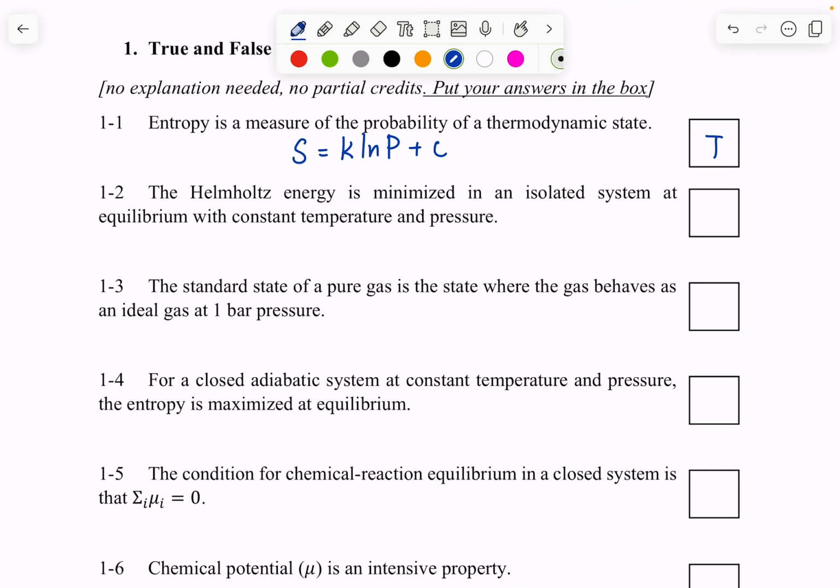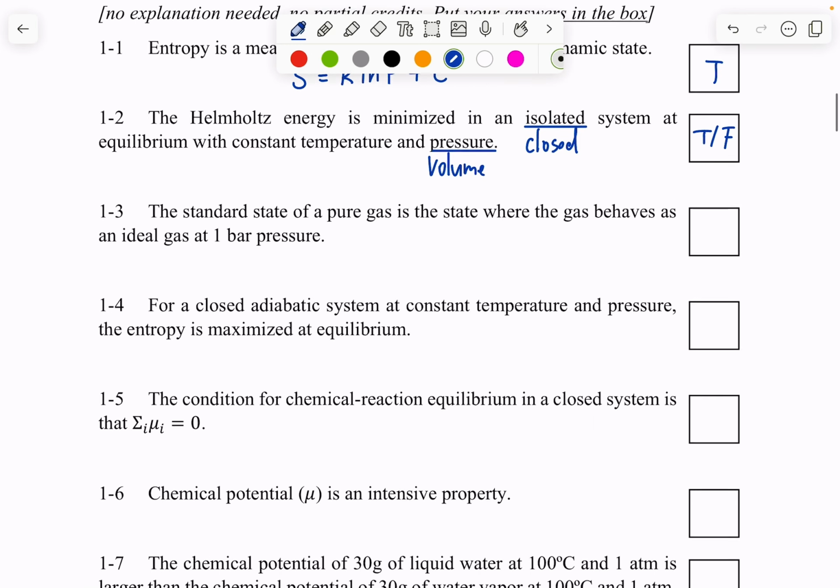Second question, the Helmholtz energy is minimized in an isolated system at equilibrium with constant temperature and pressure. Well, so this one, I made a mistake in our buffer lecture. There are two different things that are wrong. First of all, this should be closed system. And secondly, the Helmholtz energy is minimized at constant temperature and volume. But because I made a mistake in our buffer lecture, I'm going to put both true and false as correct for this question.